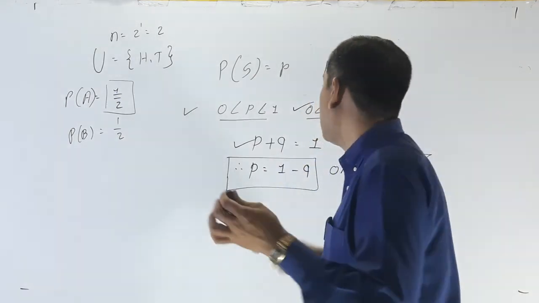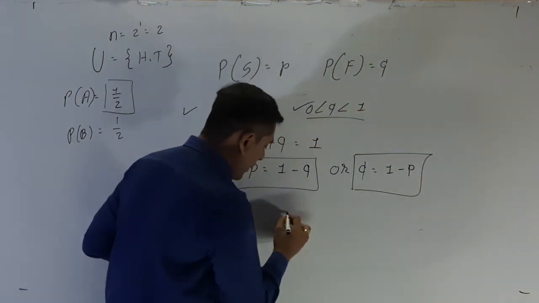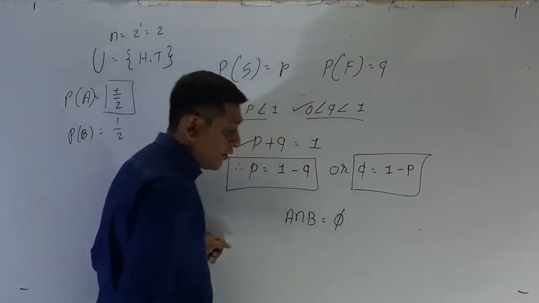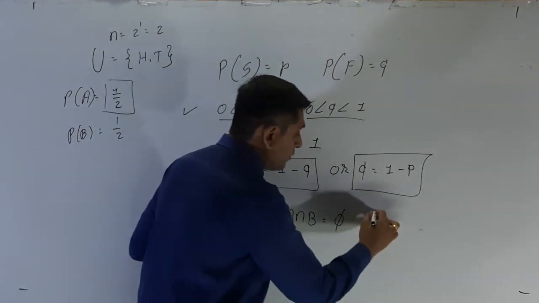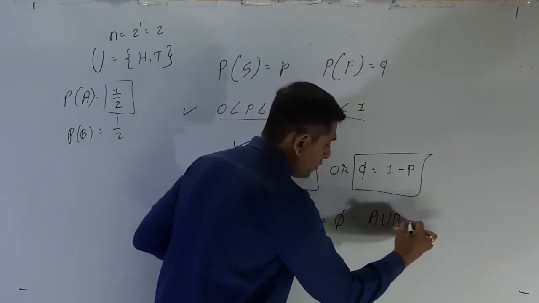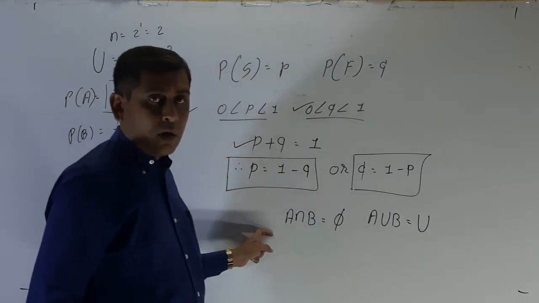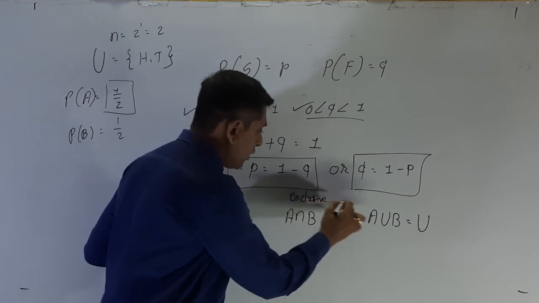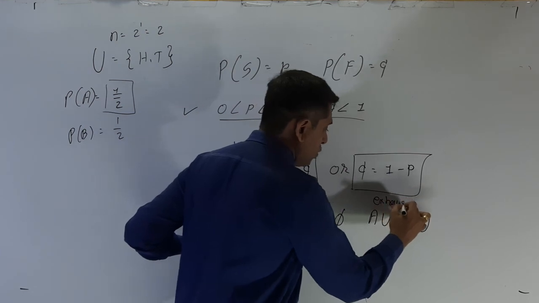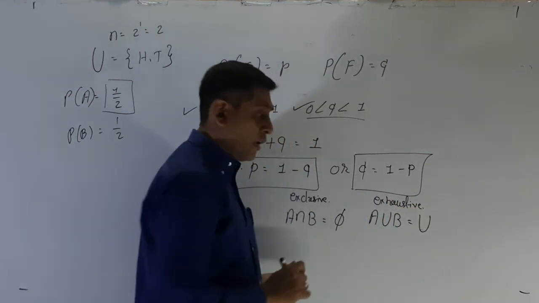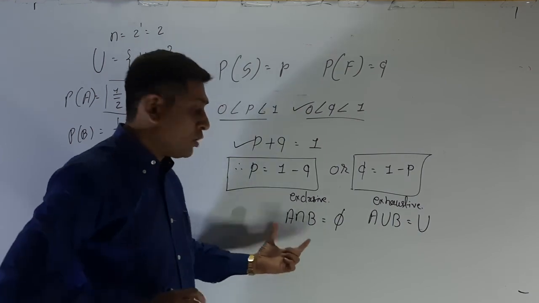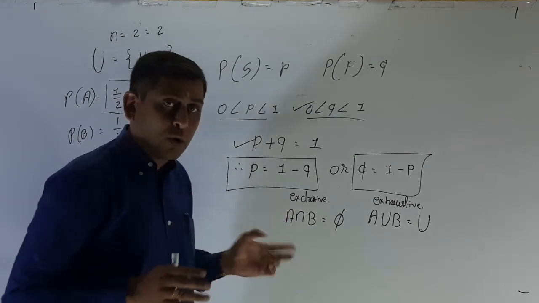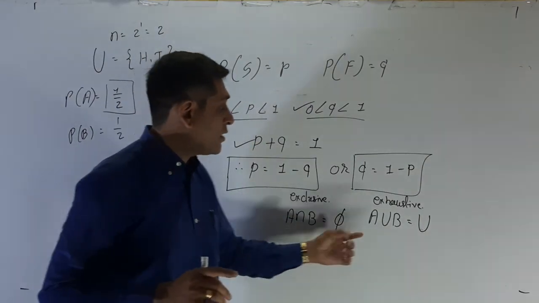Success and failure, what is exclusive and exhaustive? For an exclusive event, A intersection B is equal to the null set. For an exhaustive event, A union B is equal to U. A intersection B, this is the exclusive, and this is exhaustive. For exclusive events A and B, both can occur but both are independent. That's why the intersection of the two is the null set.